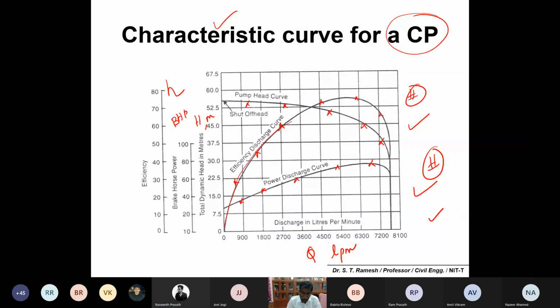By looking at this characteristics curve, you are in a position to say in what head range it will work, what the efficiency of the system could be, what you can pump in liters per minute, or the discharge rate, and what the power range could be. So everything you can understand from this characteristics curve.